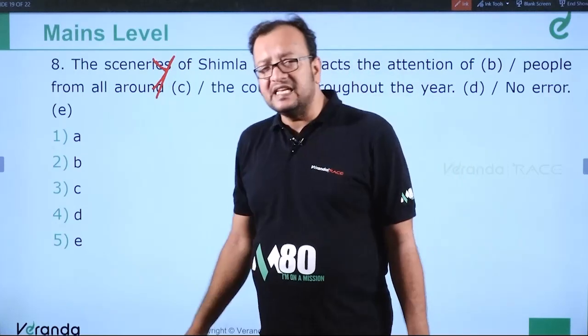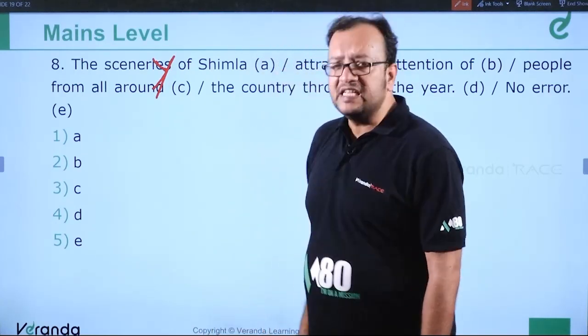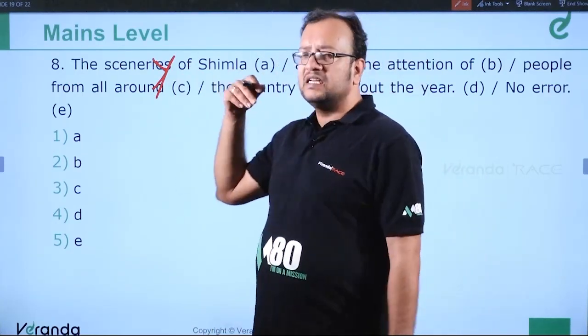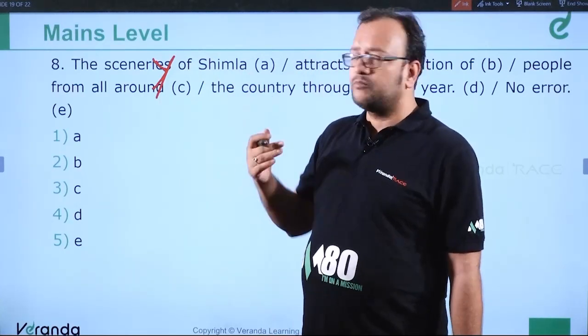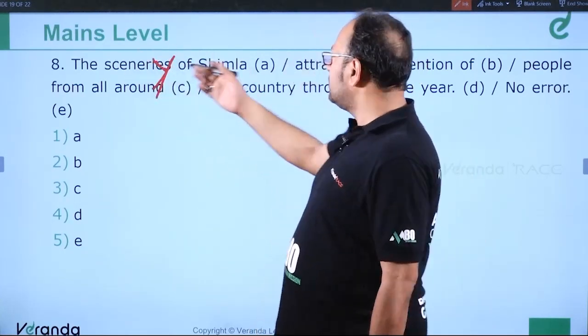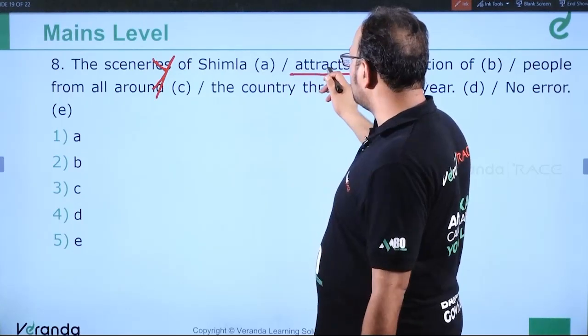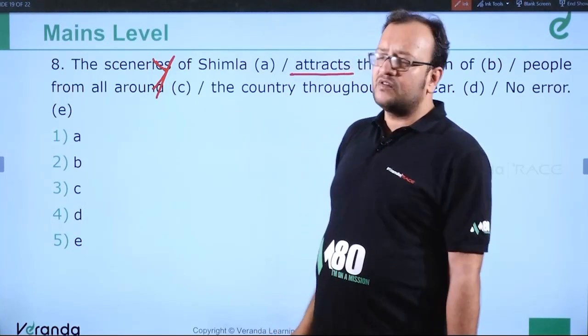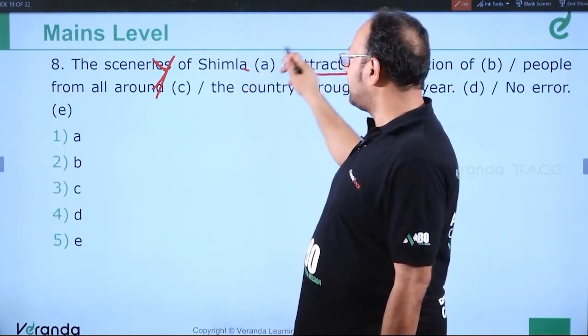Similarly, stationaries is not the correct form. Poetries is not the correct form. So scenery, confectionery, stationery, poetry, scenery. The scenery of Shimla attracts. This also helps us because attracts is something which is a singular verb. So the scenery of Shimla, error is in part A.